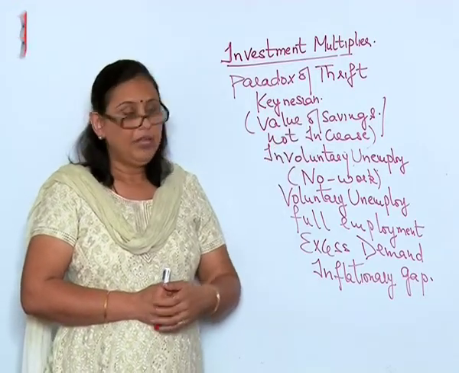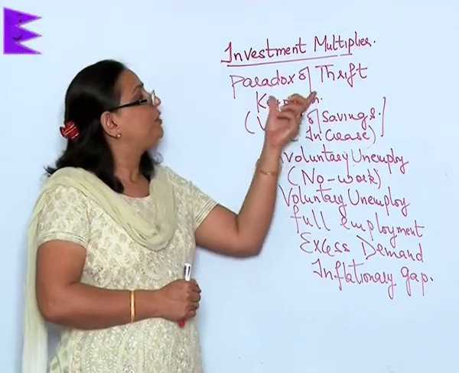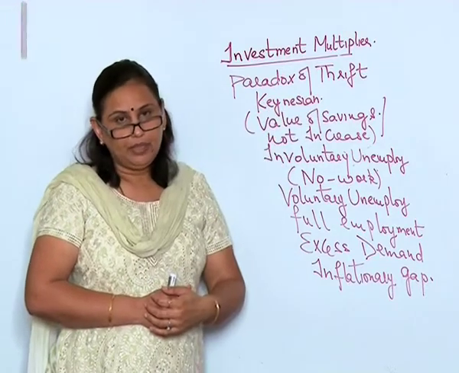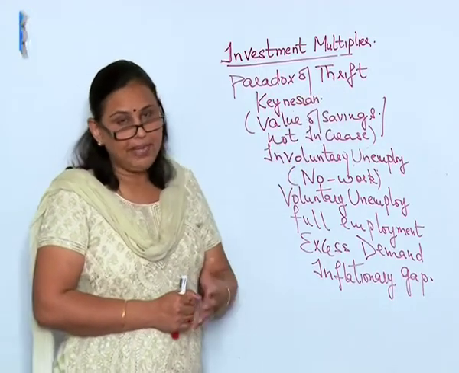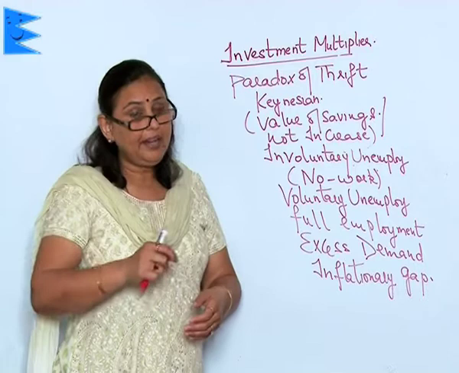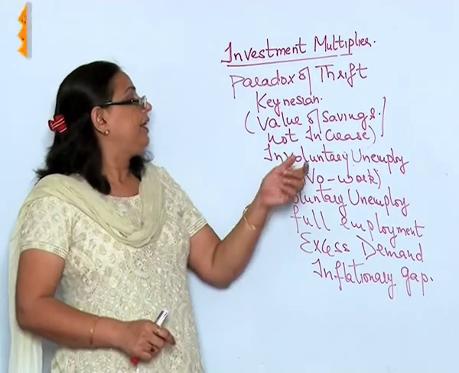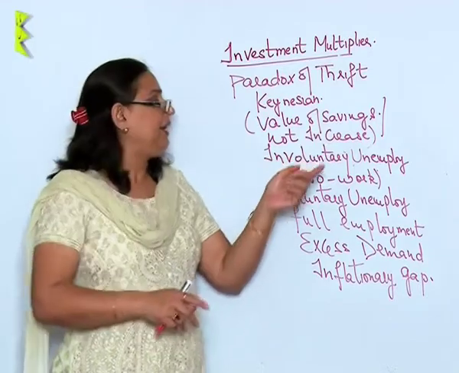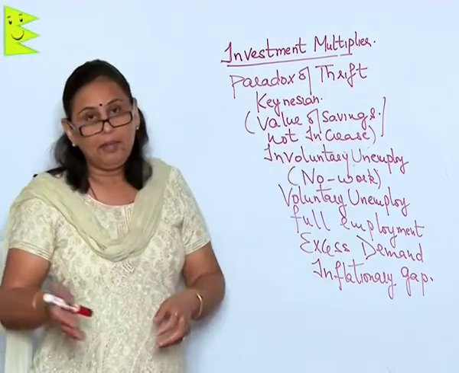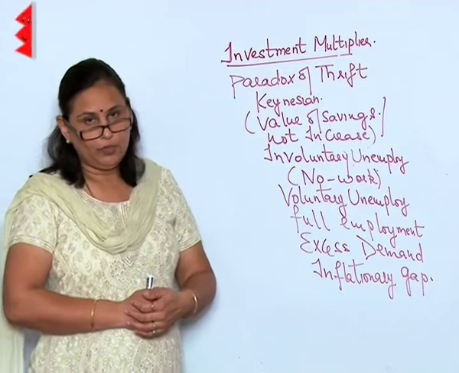He said that if there is more saving and people are not spending, then there will come a point where the value of savings will not increase and maybe they will start decreasing also.